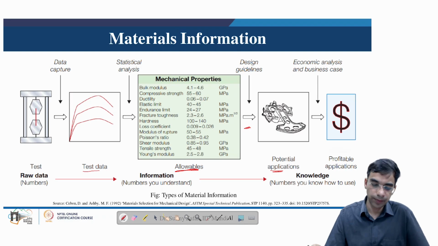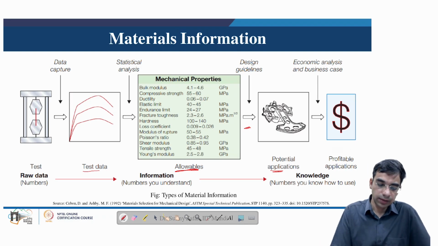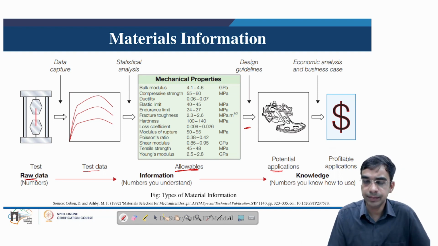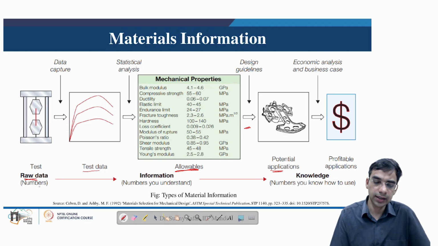So we start with the raw data, which is generally obtained from lab-based tests on developing materials. So using several standards to determine these test data, we can develop samples and gather a lot of test data on a lab scale. And generally, this test data is collected for a wide range of materials, a wide range of samples, so that we know the variability of the data.